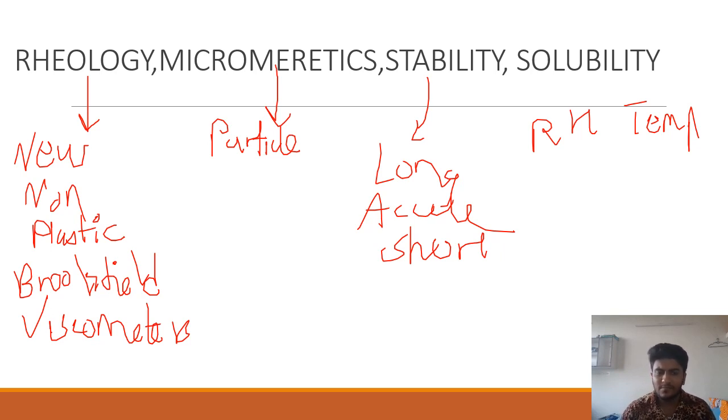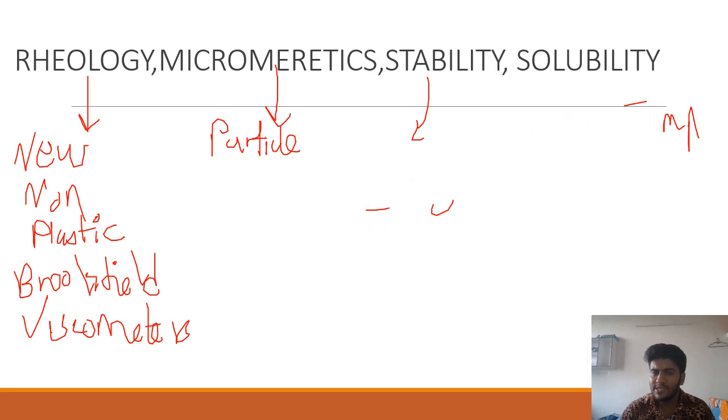Next up, solubility. So there are a number of methods because mostly BCS class, that is biopharmaceutical classification system, most of the drugs fall into class 3 or class 4 or class 2. So they do not have permeability or solubility, that is good enough. So we need to have various solubility enhancement techniques. You need to know what is a saturated, supersaturated solution, basics of solubility. So co-solvency, hydrotropy, micronization, the principles of all these techniques you must know.